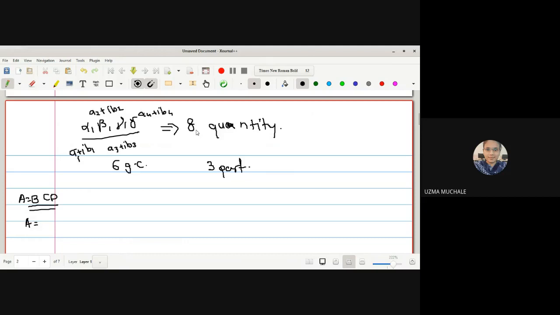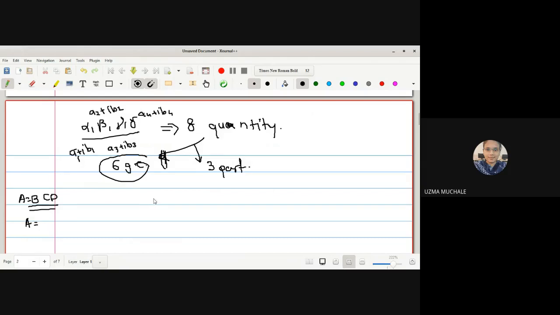Now we have to reduce these eight quantities to six, or we can say these four parameters we have to reduce to three independent quantities, three particles. So six generalized coordinates will be there.